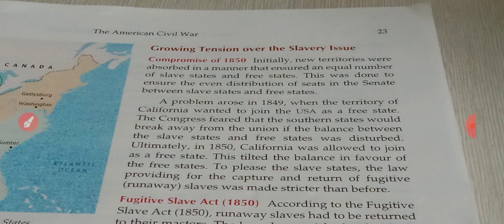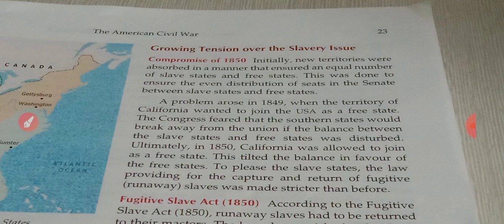Those who ran away from the slave state would be returned to that place as slaves. There would be a very strict rule. This is called the Compromise of 1850.